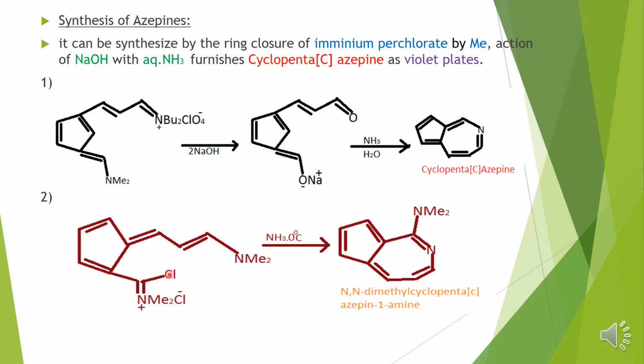Then moving on to the second synthesis, how can you synthesize the azepine structure. Again you are taking the compound and changing the functional groups attached to the cyclopentadiene. After that, when you treat only with ammonia at 0 degrees Celsius, you can also do the ring closure with the nitrogen atom. Once you do the ring closure, you will generate the N,N-dimethyl cyclopenta azepine 1-amine. And then moving on to the next.